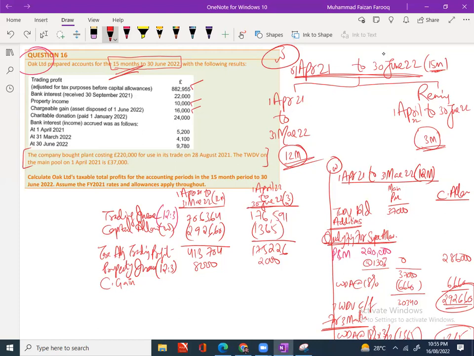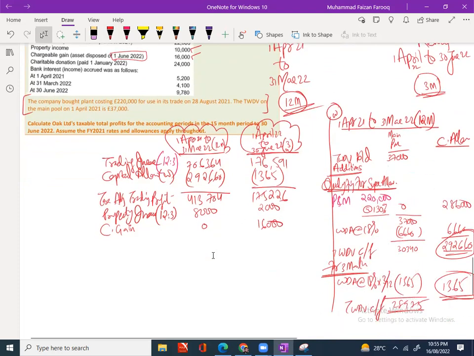Yeah, it's an asset disposed on 1st June 2020. Which period does it belong to? The first one or the second one? The second one. So we will just write it in the second one. This is the rule for chargeable gain. Got my point? Same thing will apply for QCD as well.